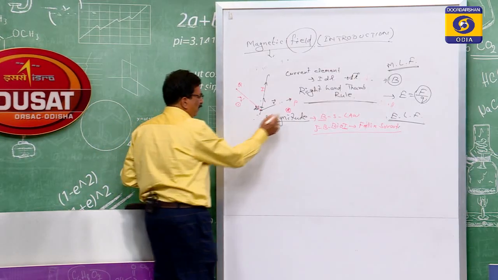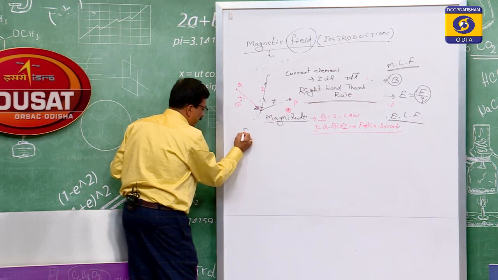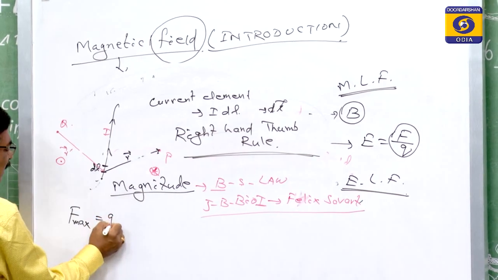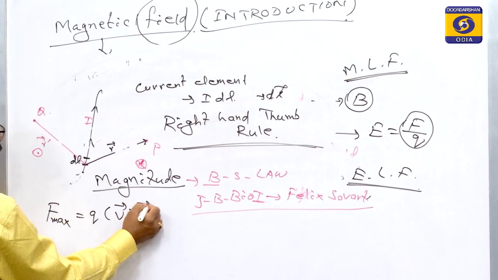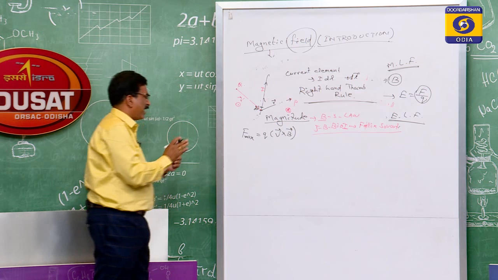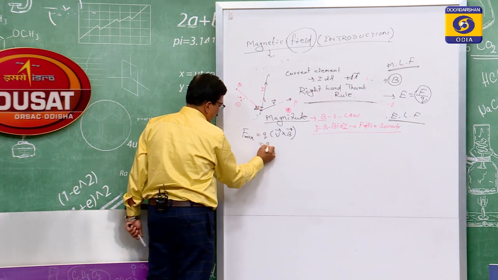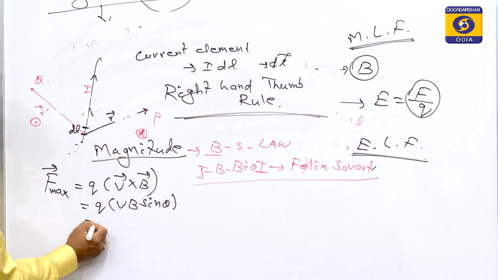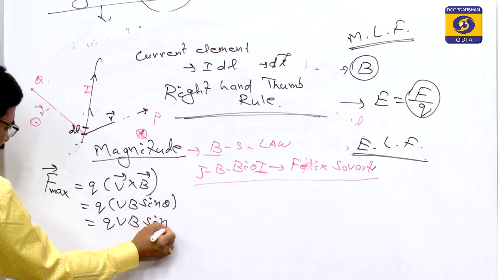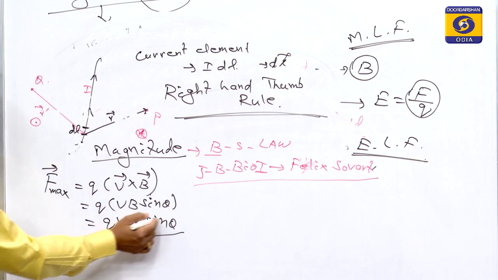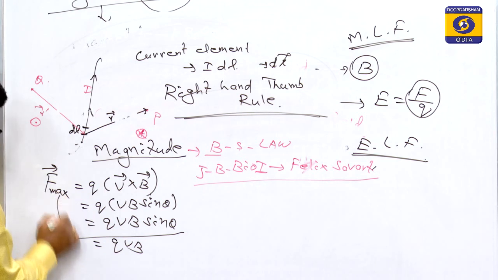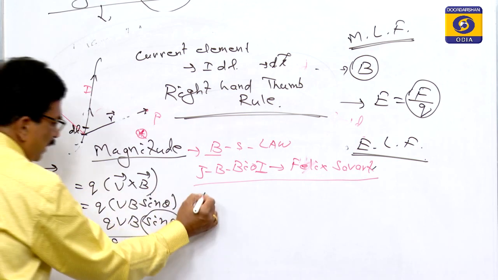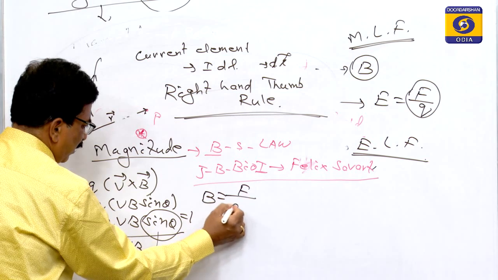The experimental verification says that the maximum force due to the magnetic field is F equals Q of V cross B, a mathematical expression found experimentally. So F equals QVB sin theta. For F max, the sin theta factor equals 1, so F max equals QVB, which means B equals F by QV.